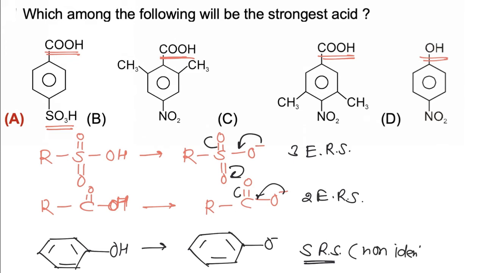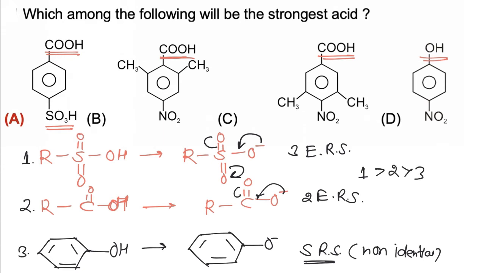Non-identical resonating structures are being formed. So out of sulfonic acid, carboxylic acid and phenol, sulfonic acid is most acidic, then carboxylic acid, and then phenol.